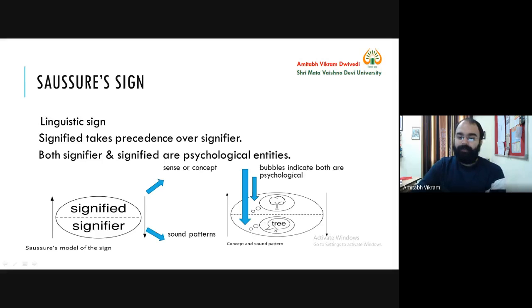And that's why it is also psychological. And when I say tree or when I think about tree, then also I have one image of tree. This is one example. You can think of any tree, pine tree or any other tree. So bubbles indicate both are psychological. So these are the concepts which are associated with the Saussurean sign.